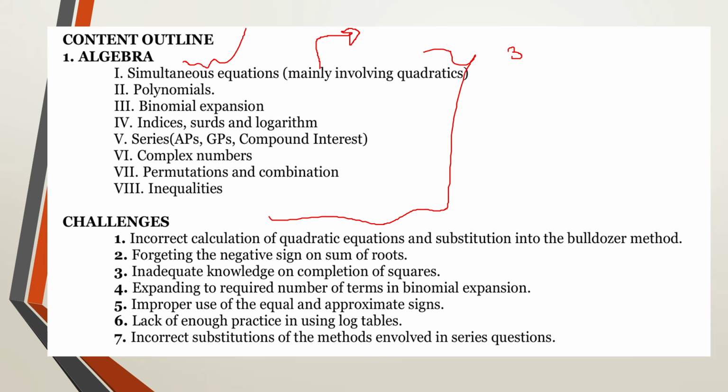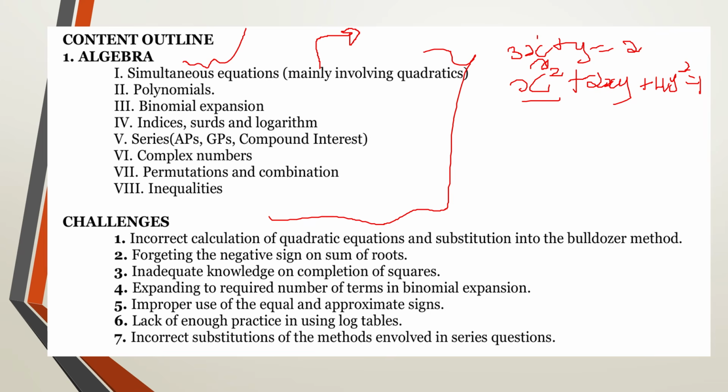Usually, these equations are given. For example, 3x plus y is equal to 2. And then we also give you x squared plus 2xy plus 4y squared to be equal to 1. So these simultaneous equations which involve quadratics, by quadratics I mean having squares or having powers of 2. That's what quadratics mean.